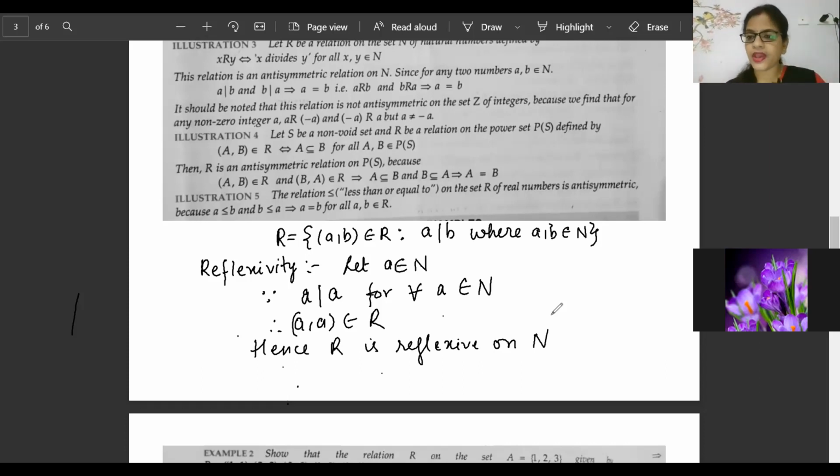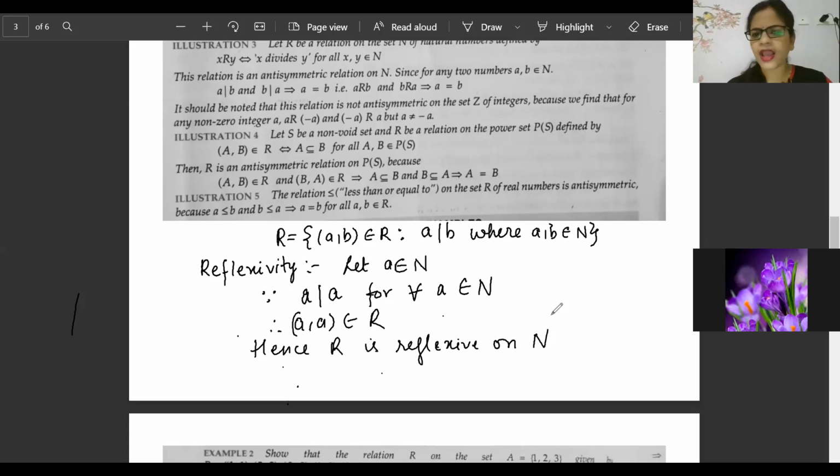Now I will compare both the answers, the book answer and the answer I have written. See, I have represented it symbolically. I didn't write any unwanted things. I wrote the most important thing. So first, I did my duty. I said that I have taken any element of natural number, and that element I have taken is A, anything.